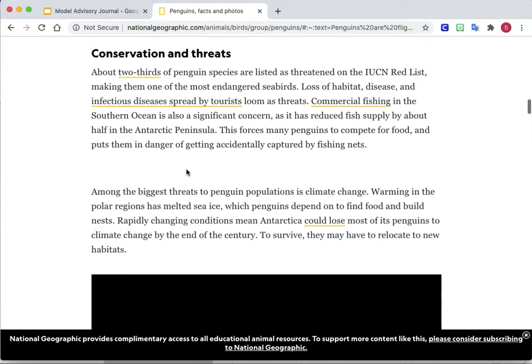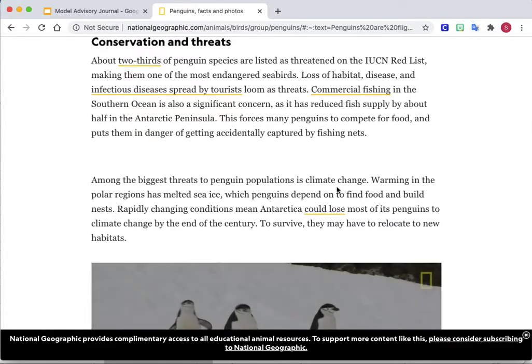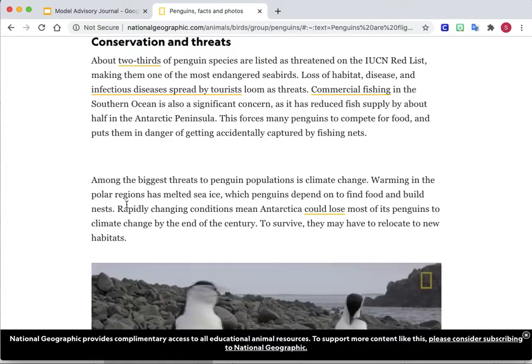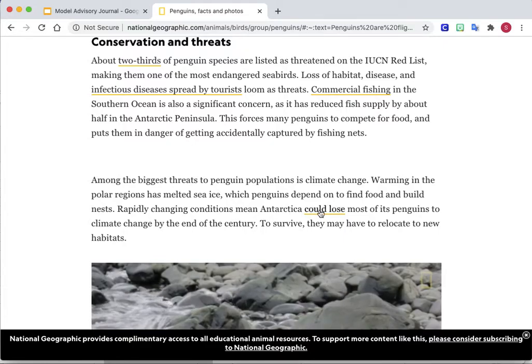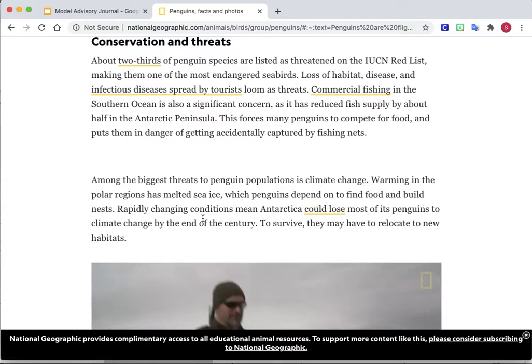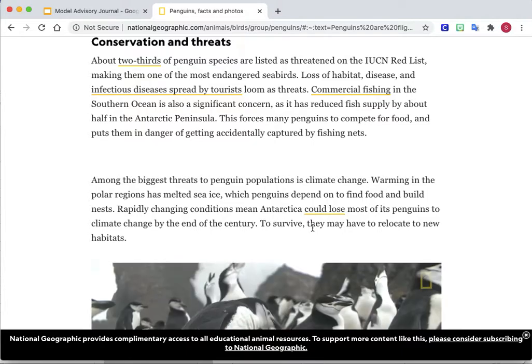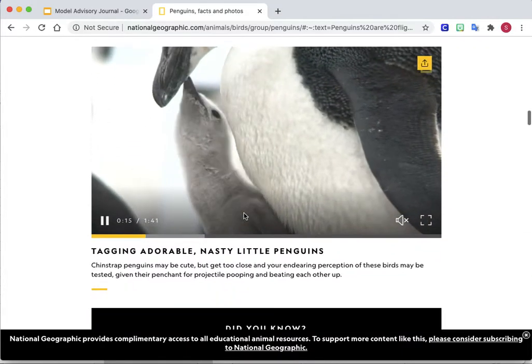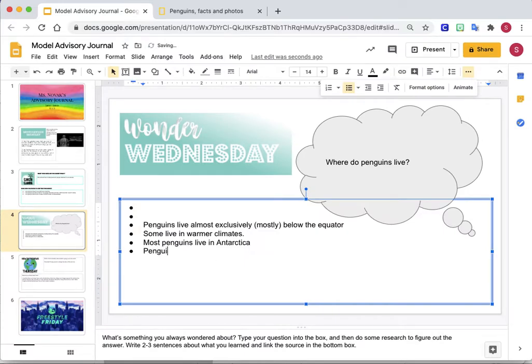That looks interesting. Among the biggest threats to the penguin populations is climate change. Warming in the polar regions has melted sea ice, which penguins depend on to find food and build nests. Rapidly changing conditions mean Antarctica could lose most of its penguins to climate change by the end of the century. To survive, they need to relocate to new habitats. So I just want to add that penguins may need to move to new habitats because of climate change.